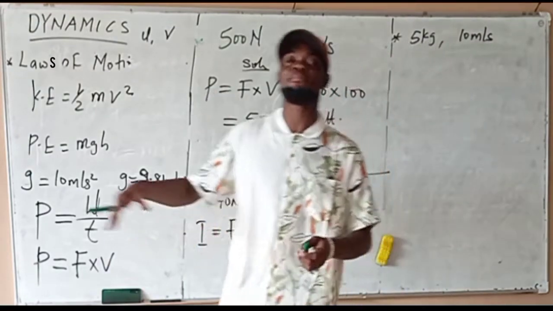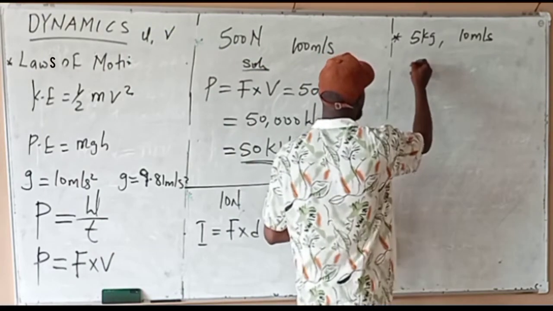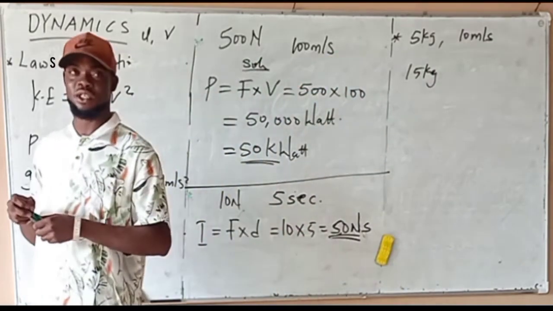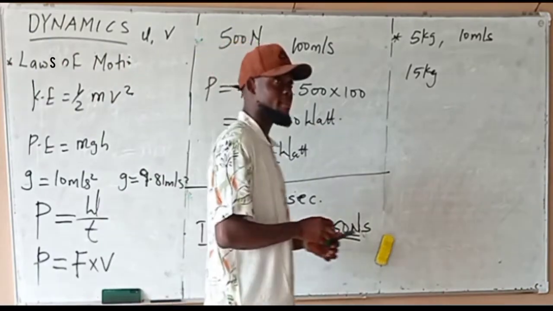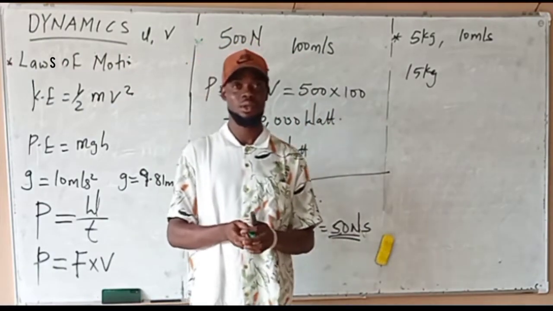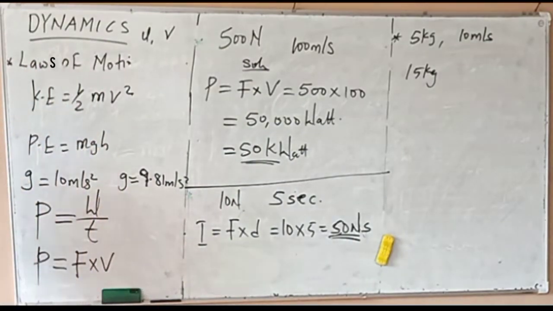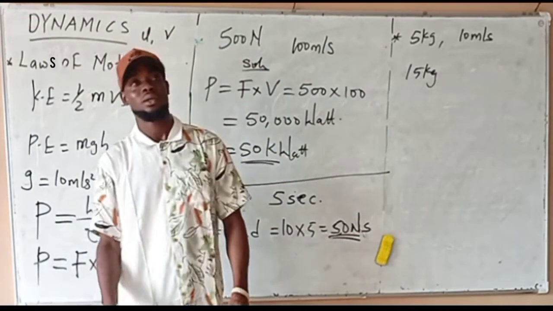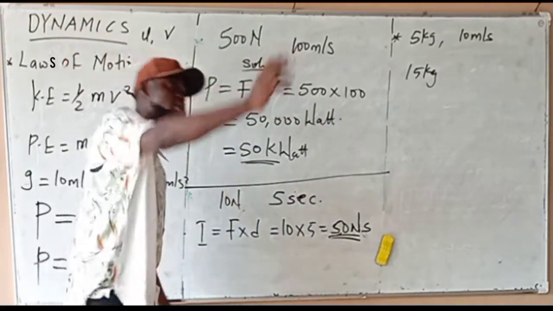collides with a stationary body of mass 15 kg. Calculate their common velocity after collision if they move in the same direction.